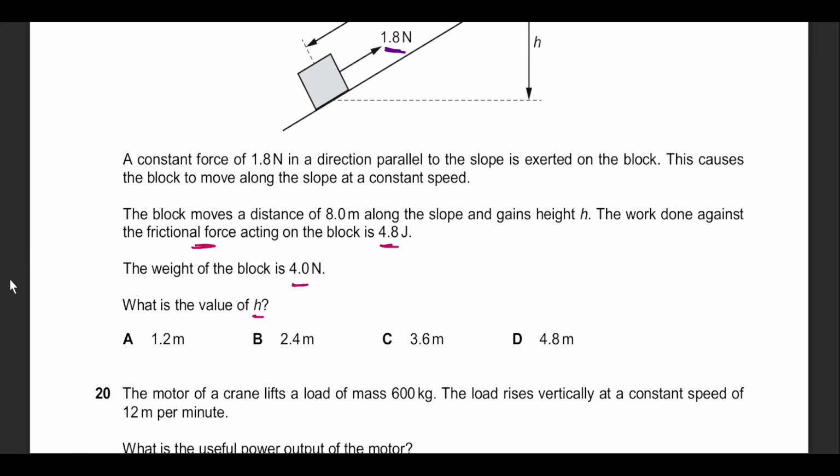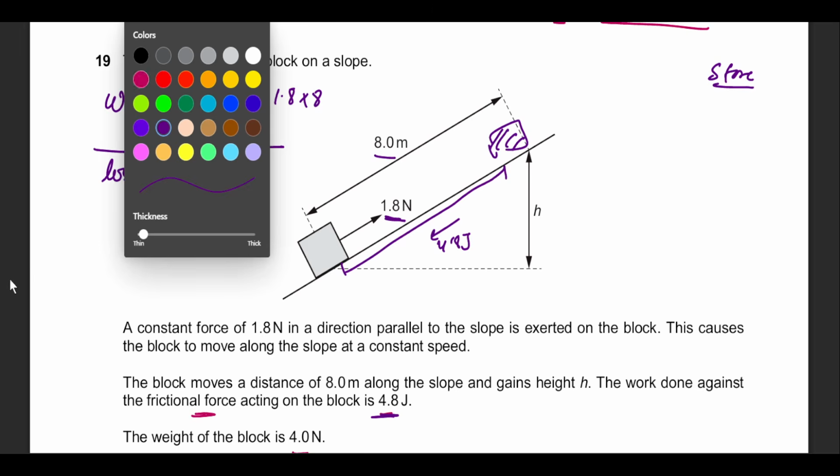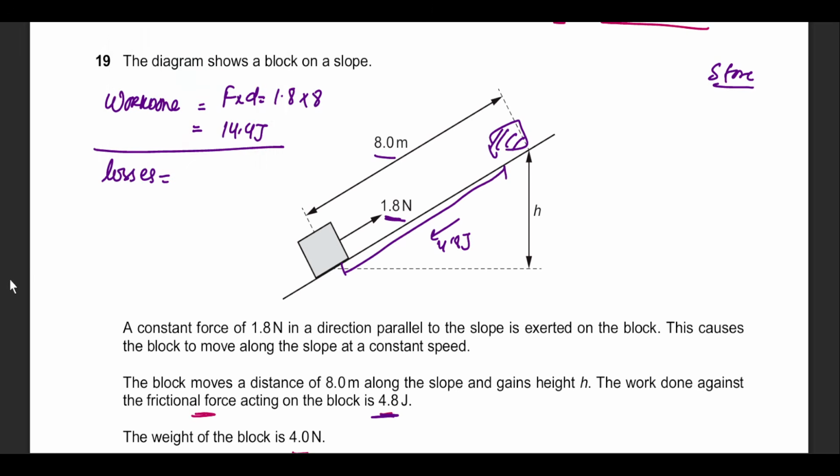He mentions that 4.8 joules are used as work done against friction, which means as the block was going up from this point to this point, it has lost 4.8 joules from the system. They are no longer there. So an energy loss of 4.8 joules leaves us with 14.4 minus 4.8, because you're not getting it back, which leaves us with 9.6 joules of energy.